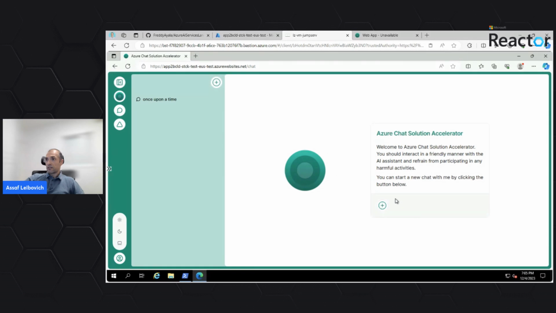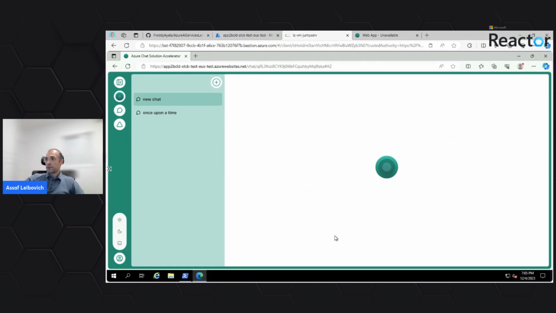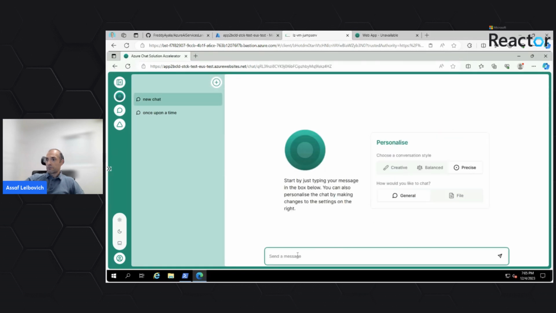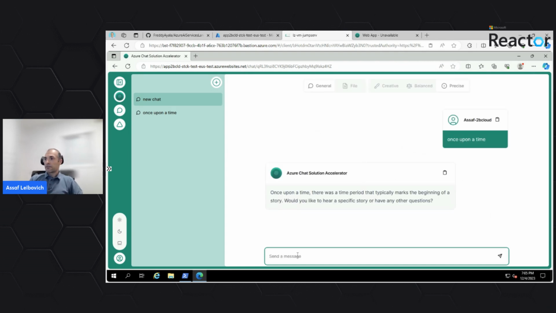We have access. We'll be able to start a new chat, ask some question, our standard question, "once upon a time," and we'll get some response from the OpenAI service. So this is it. This is the several scenarios and use cases that we wanted to showcase as part of the implementation of the landing zone reference architecture in our environment.